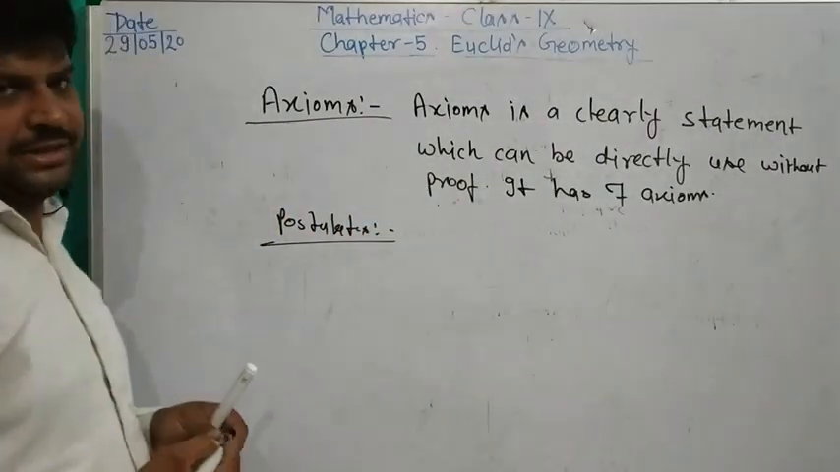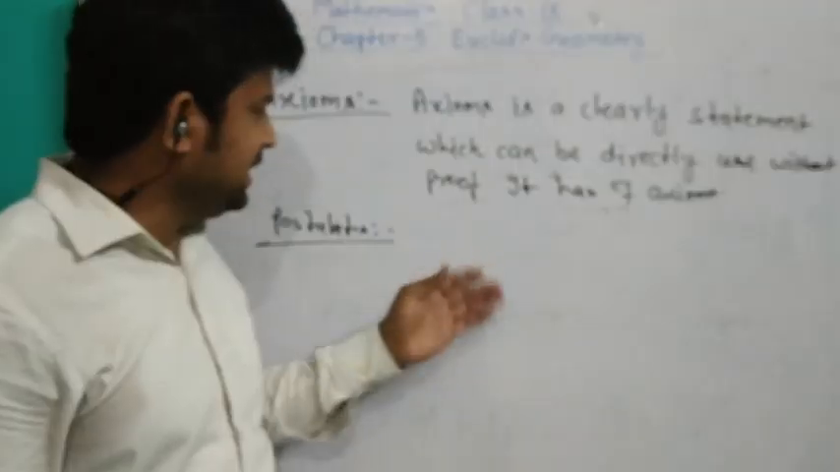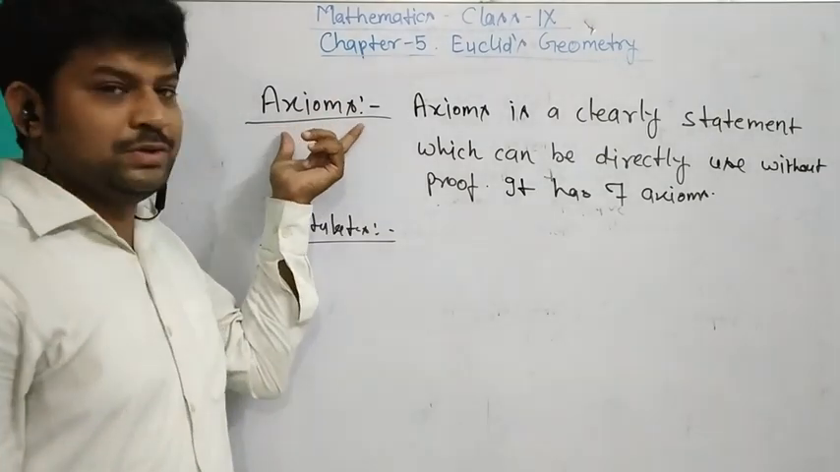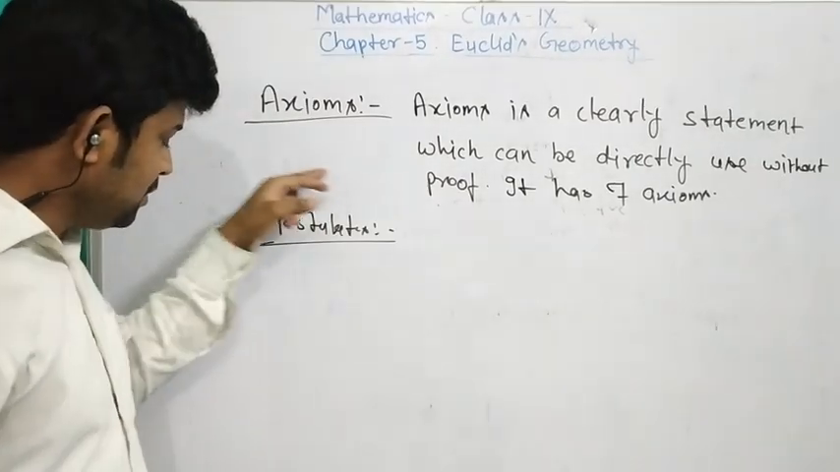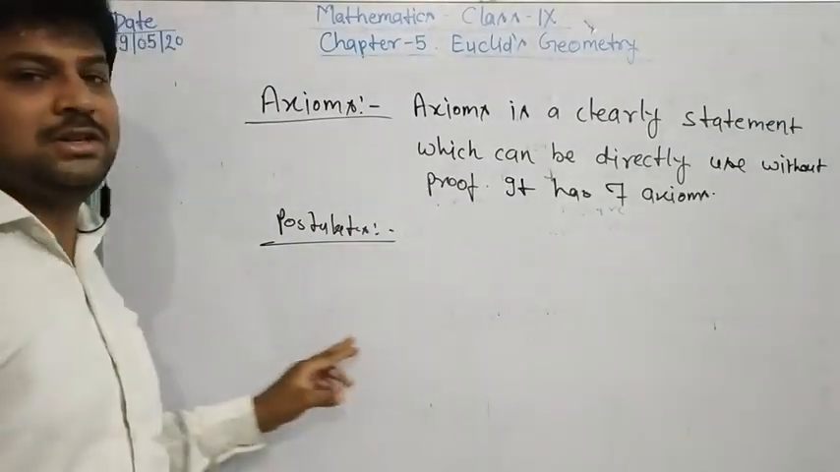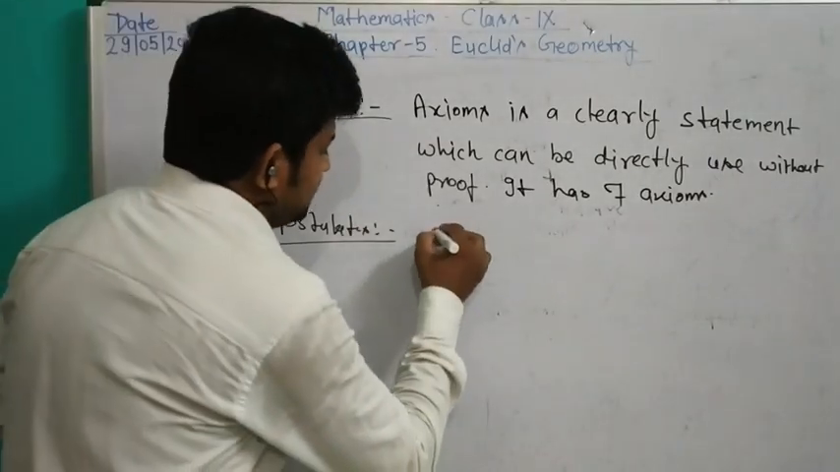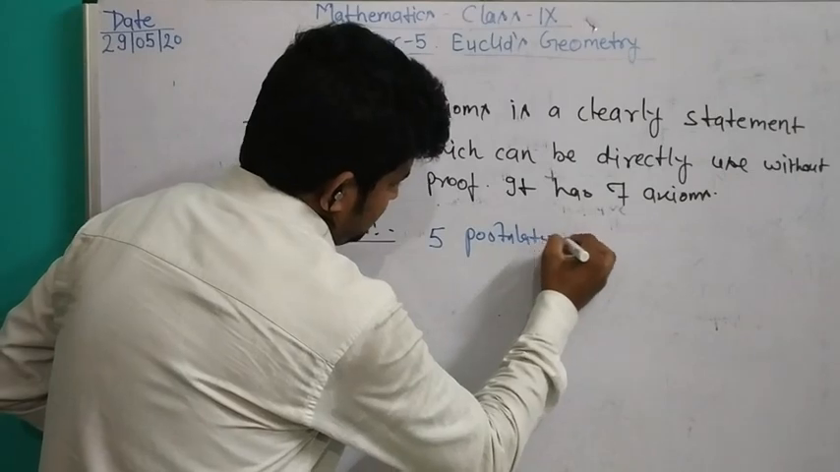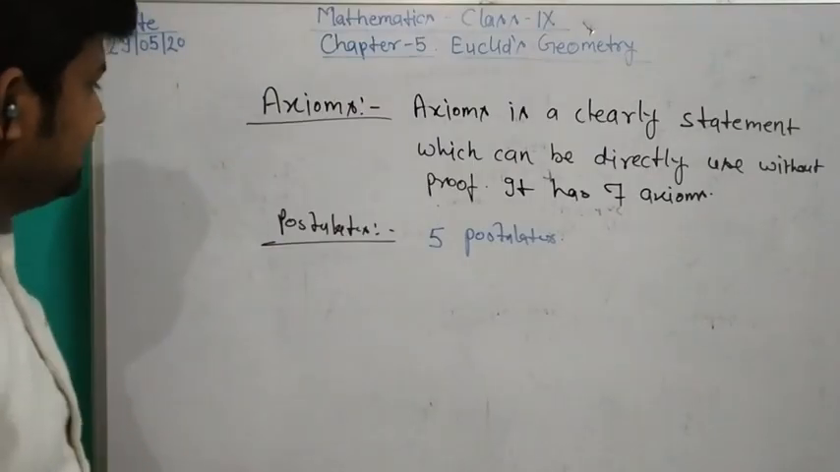And when we talk about postulates, a postulate is a proven statement. It is applicable only to geometry, but axioms are used in algebra, trigonometry, and statistics, while postulates are applicable only to geometry. And there are 5 postulates.